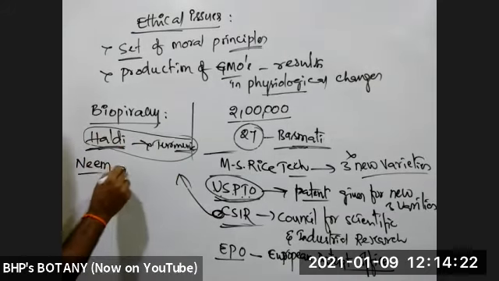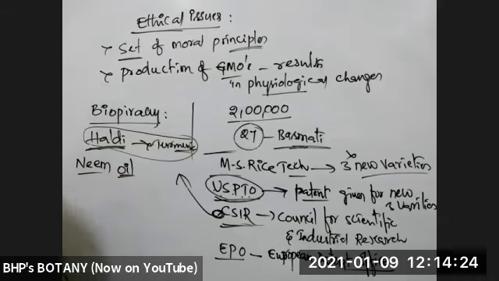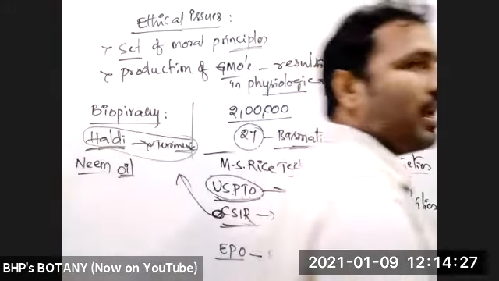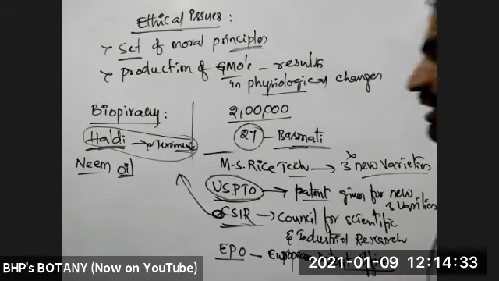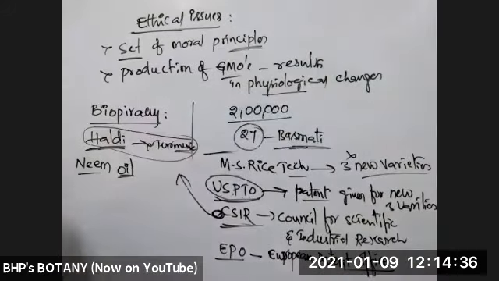Similarly, neem oil is used for killing some microbes. Normally neem oil is used in agriculture also. Neem oil has been used in India from olden days. But for neem oil, another company got a biopatent. When a biopatent is taken by one company, only that company can sell all the products related to neem oil. So that was also later cancelled.